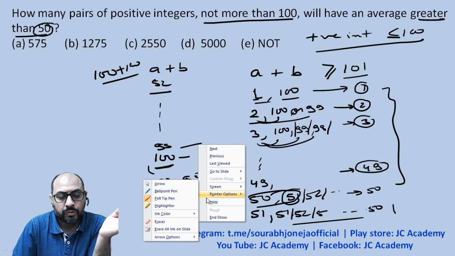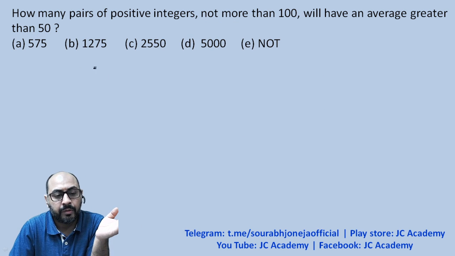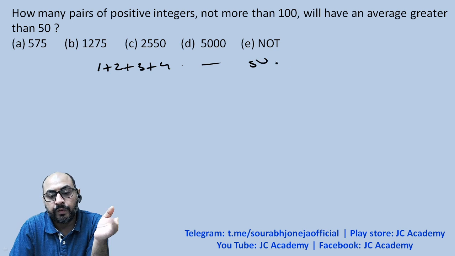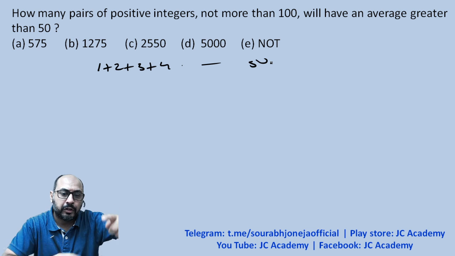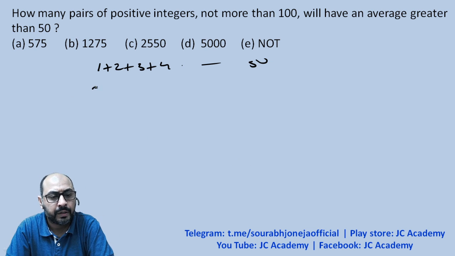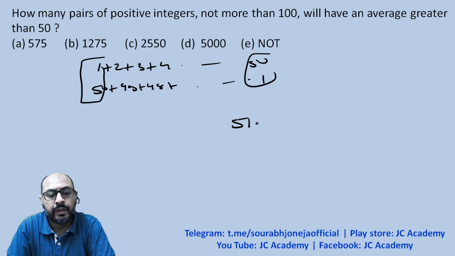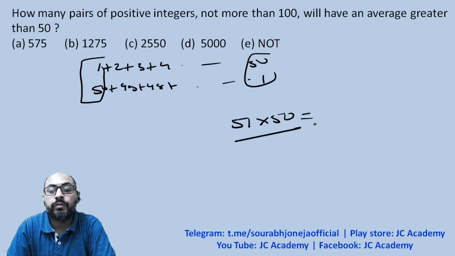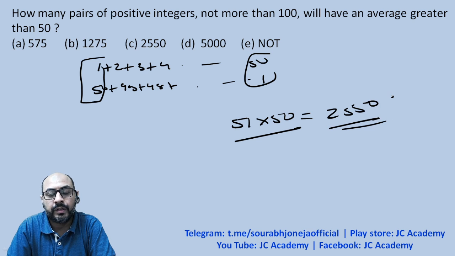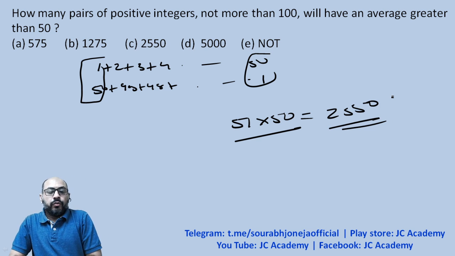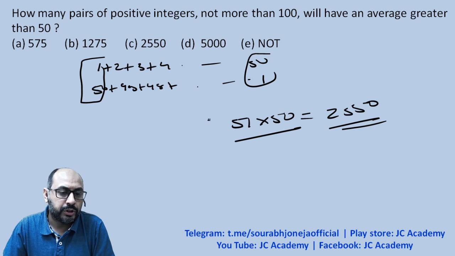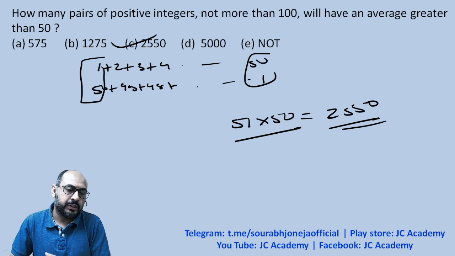So what we are supposed to count is the total number of combinations available. So 1 plus 2 plus 3 plus 4 up to 50 in the first 50 combinations, and the last 50 combinations would be 50 plus 49 plus 48, so on and so forth, and the last one. If you add up, how many 51s are we getting? We are getting 50 51s over here. So you multiply, and 2550 is the correct answer over here, right? So total 2550 ways. Option C has to be the correct answer over here.